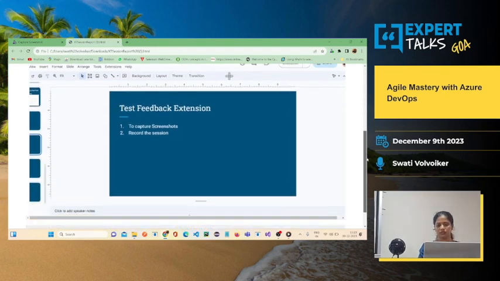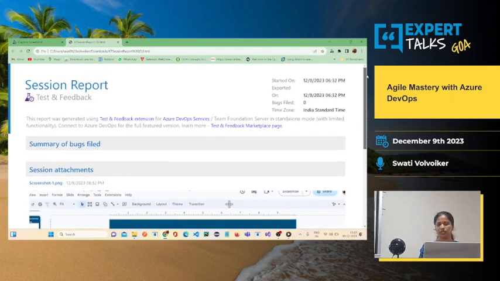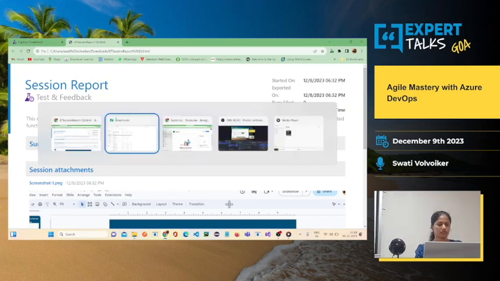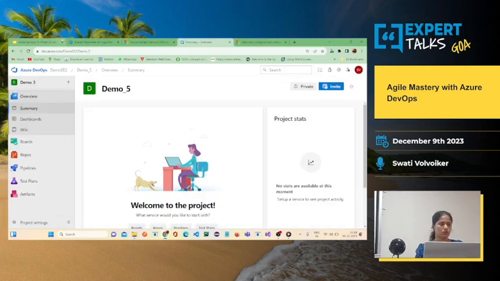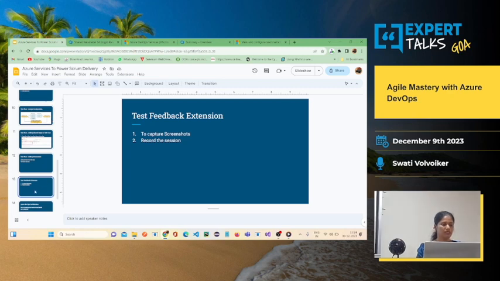So like this, the report gets generated. If you want to take the screenshot, at what time you have taken the screenshot and everything, all the data is getting stored in an HTML report. Okay, that's the use of the test and feedback extension that has been provided. Okay, yeah. So that's it from my side.